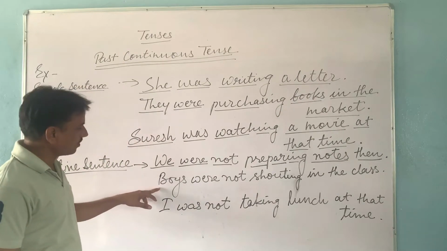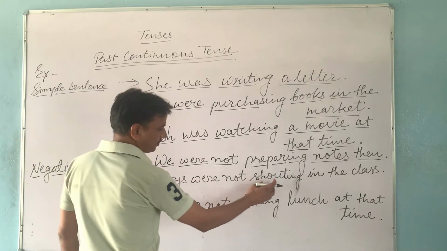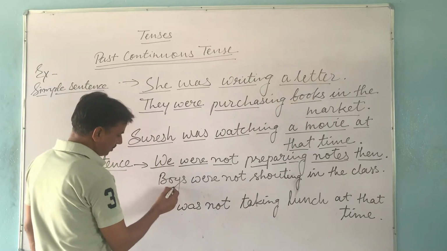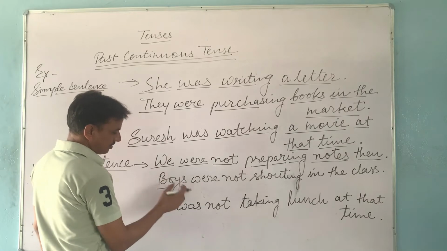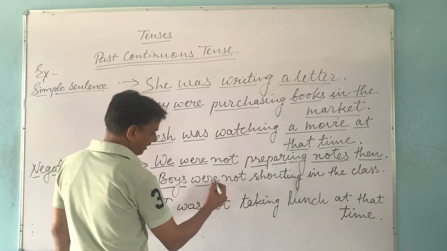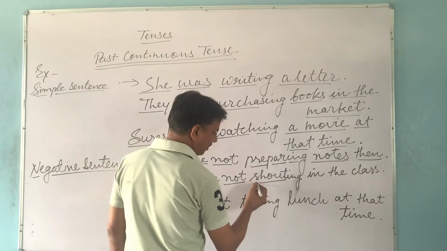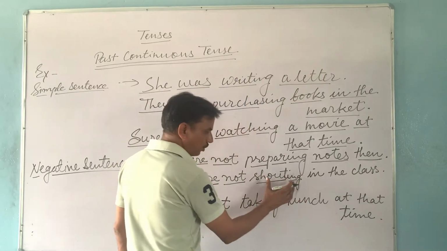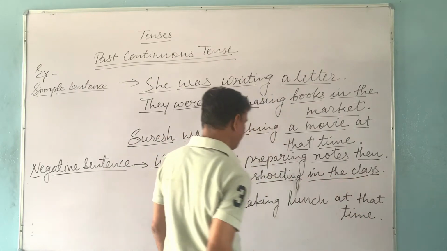We take the next example. Boys were not shouting in the class. Here the action of shouting in the class was not going on. So boys is subject and boys are in plural form, they are more in number, so were is used, and then after verb not is used. Shout is the first form of verb, it is used here with ing. And in this sentence there is no object. In the class are other words and this is full stop.